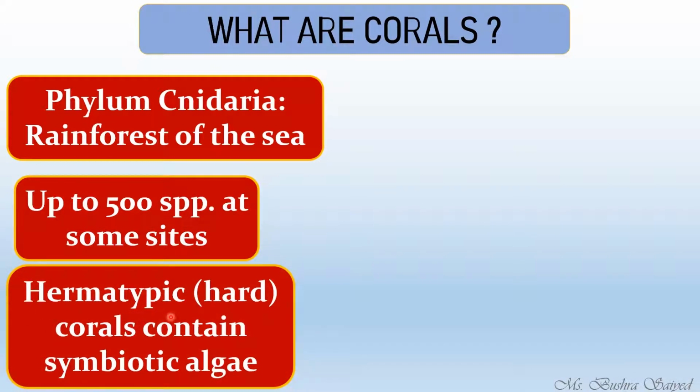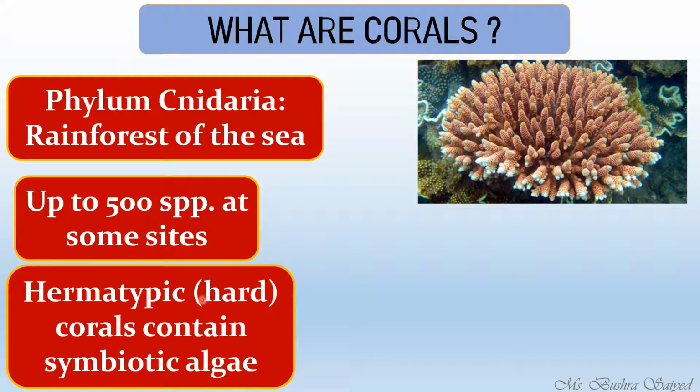They are hermatypic. Hermatypic means they are hard. These animals have a hard exoskeleton. That means their outer body is very hard or tough, which lives in a symbiotic relationship with an algae. Symbiotic relationship means a relation in which both the organisms are benefited by each other. So with the help of this algae, the coral lives in a hard shell, or not a shell but an exoskeleton, a hard exoskeleton.